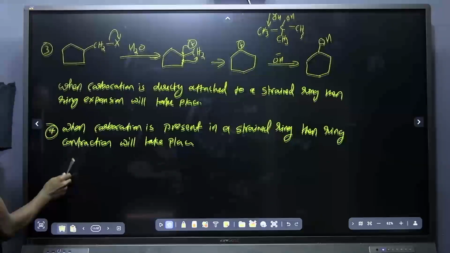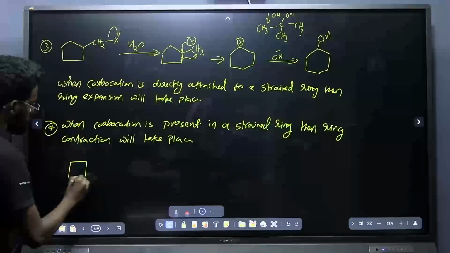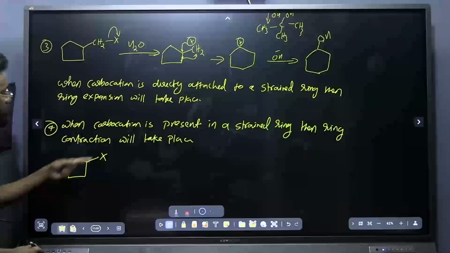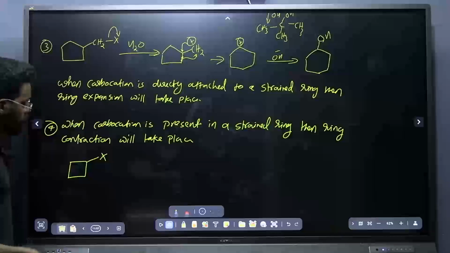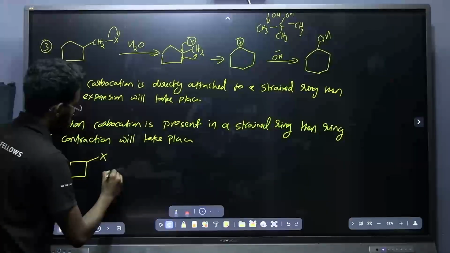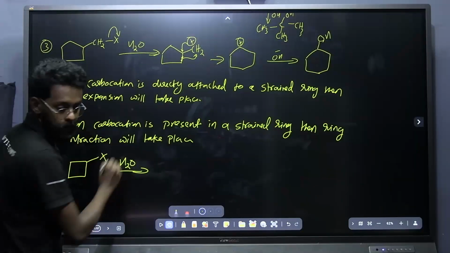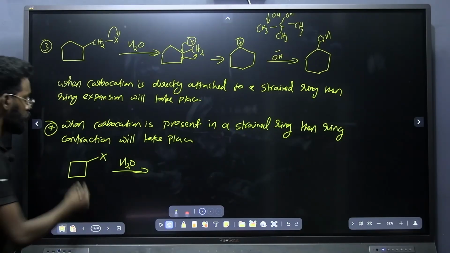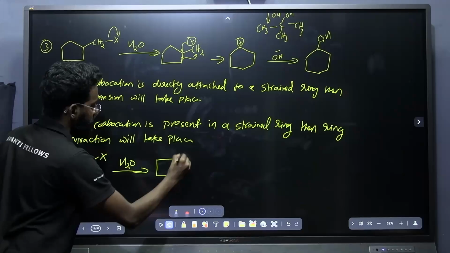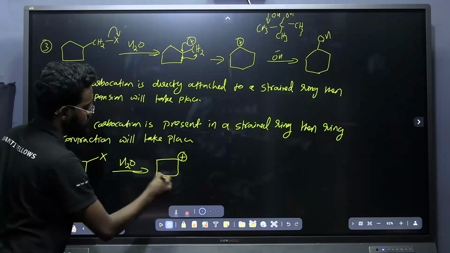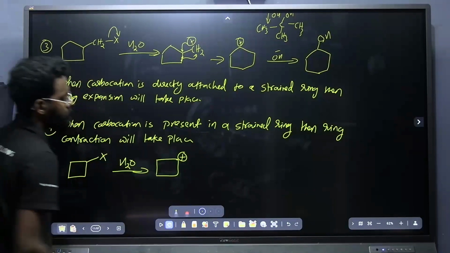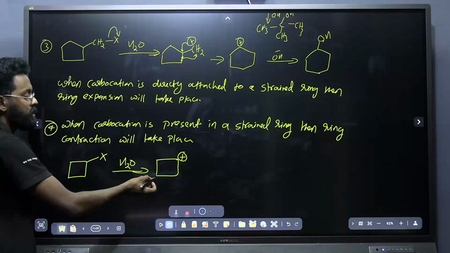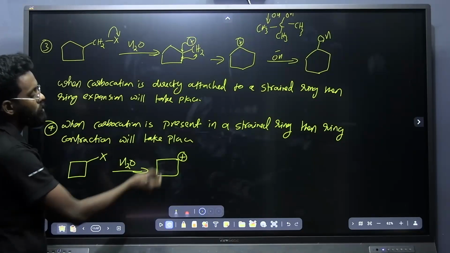For this also I will give an example. I am just attaching a halogen to a cyclobutane, and what is the product that you will be getting? The first step is the formation of a carbocation, in which you can see this carbocation is present in a strained ring, right? Whenever this carbocation is present in a strained ring, at that time there will be a ring contraction.